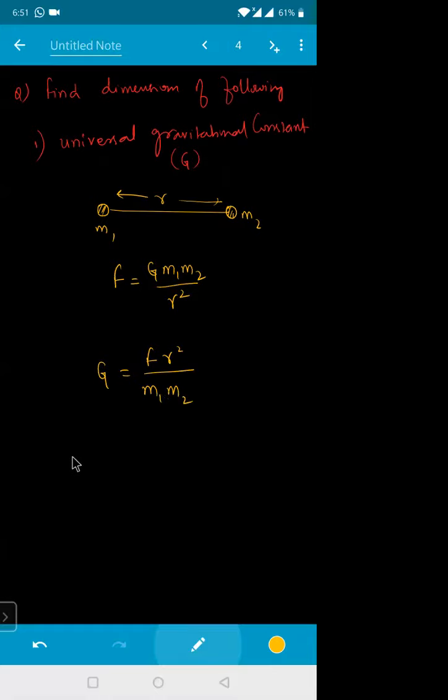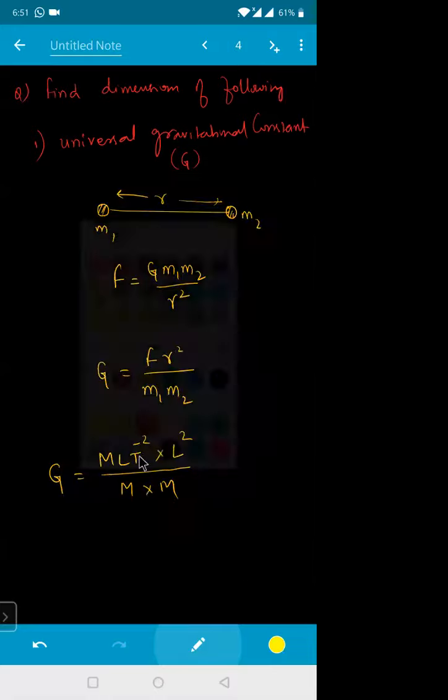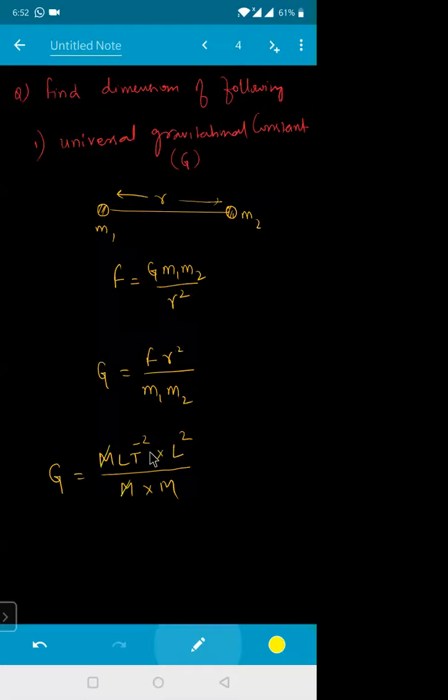Now tell me, the gravitational force dimension is M L T power minus 2. Dimension of length is L square, divided by mass into mass. This mass will get cancelled, this mass will go up. So this will be equal to M power minus 1. L square into L will become L cube. This one is T power minus 2. That will be the dimension formula of G. So the dimension formula of G is M to the power of minus 1, L to the power of 3, T power minus 2.